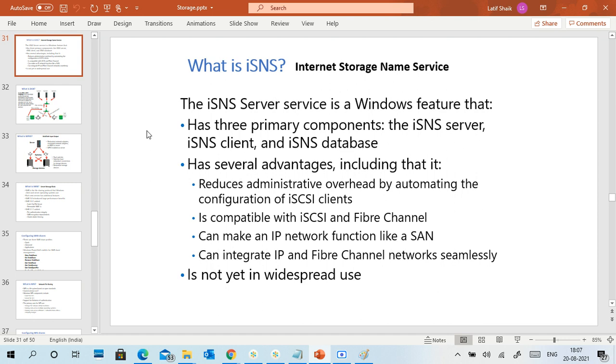It is not widely used. It is very simple. It contains a name, and if you go to the name, you will get all kinds of iSCSI targets. If you give your request, it will verify your username, MAC address or IP address, and immediately direct your request to the iSCSI server. This is not yet popular, but it's still there. It's a feature in Windows servers.